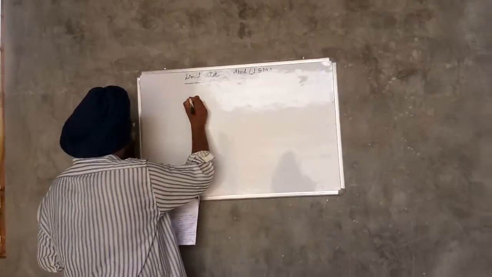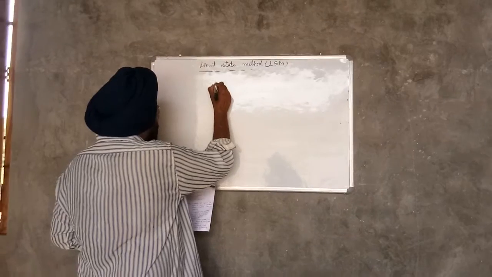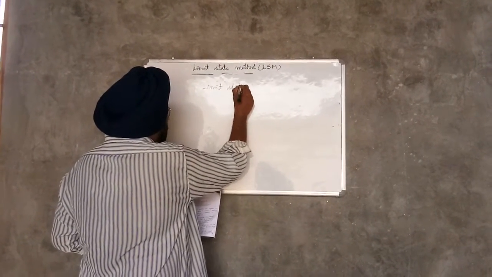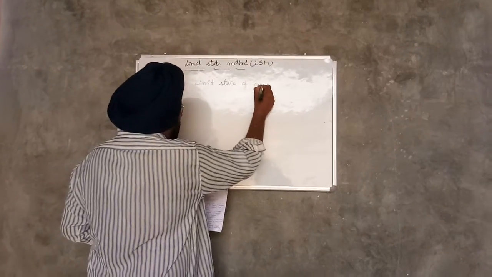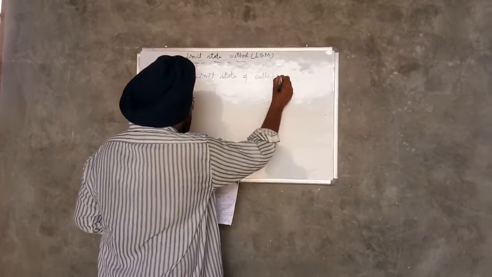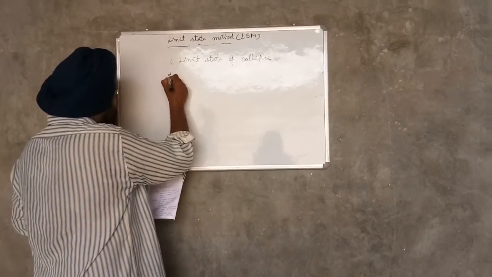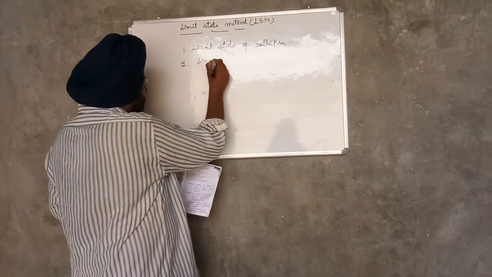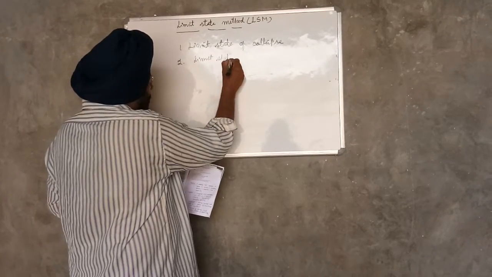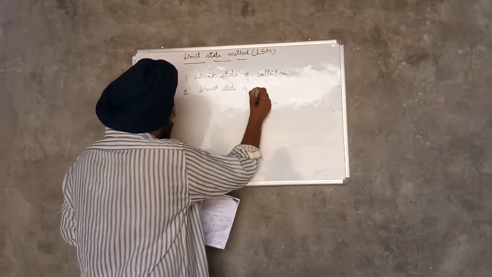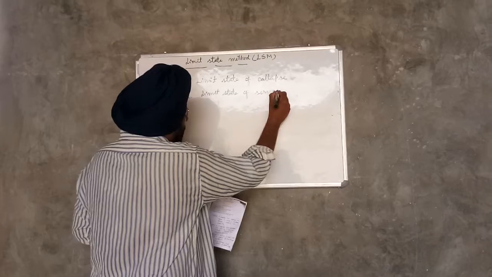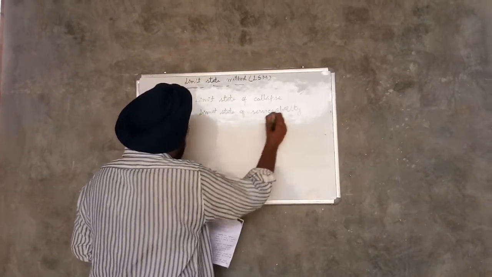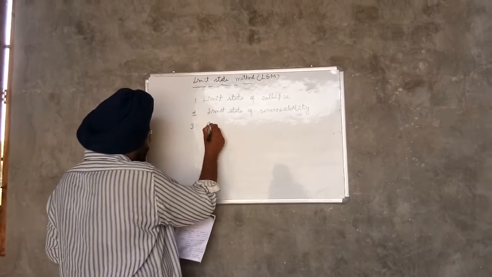First, limit state of collapse, that is ultimate limit state. Second, limit state of serviceability. Third, other limit states.